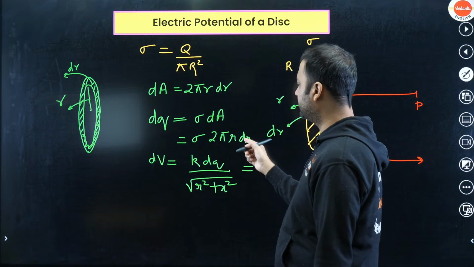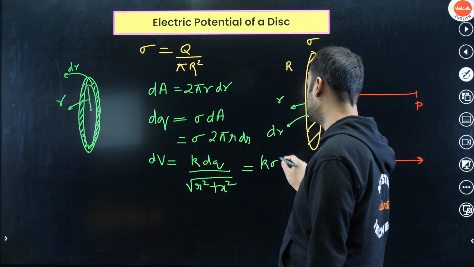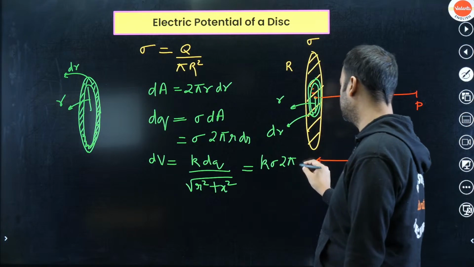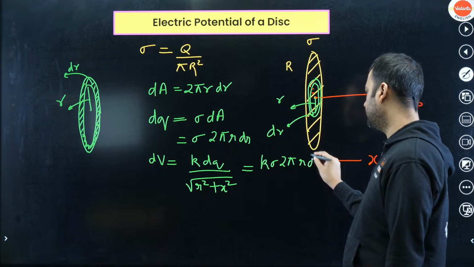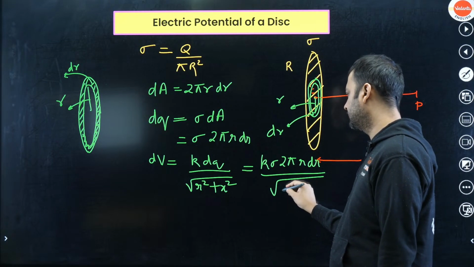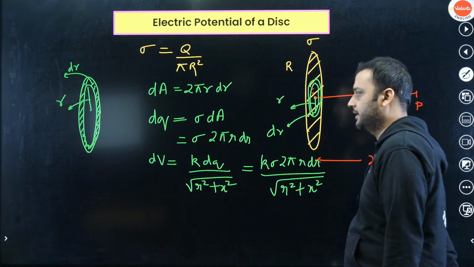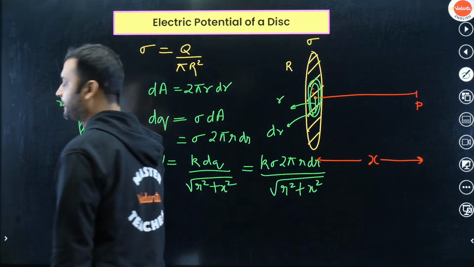Right, so here if you put the value of dq, what will it become? k into sigma into 2 pi r into dr divided by under root of r square plus x square. Now we can integrate this expression.